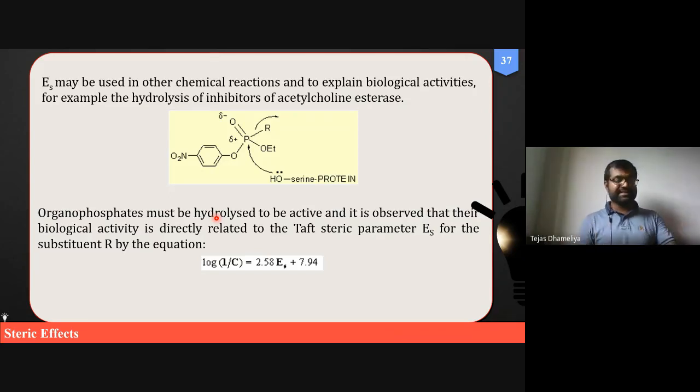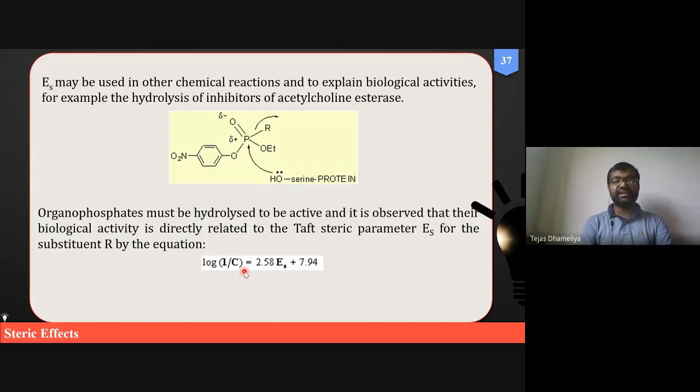What is a biological reaction? For example, if we are giving a certain drug, it will go to the body and inhibit enzymes, receptors, transporters, or ion channels. So all this is also a kind of chemical reaction. If that is an organic chemical reaction, then this is a biochemical reaction. If that one is related only to organic chemistry, this is related to medicinal chemistry. So keeping this in mind, the Taft steric constant can also be applied to these kinds of QSAR.